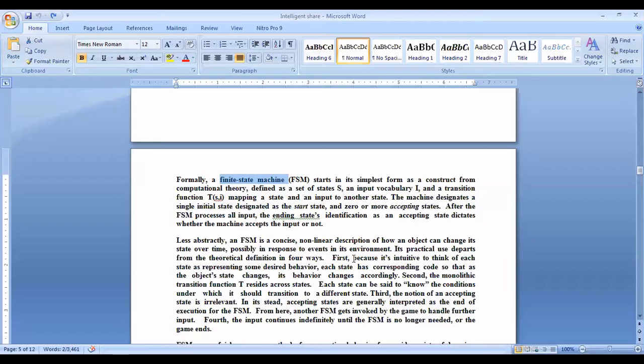This is the theory behind automata theory and the finite state machine. When we try to simulate some entities, this machine is also very useful. Less abstract, we are going to another topic.